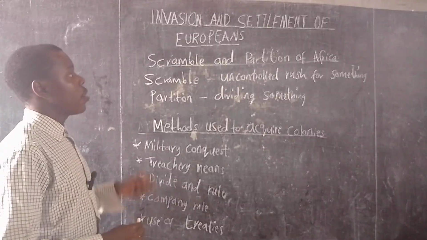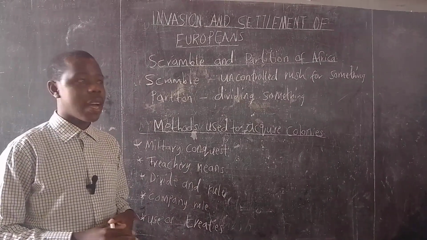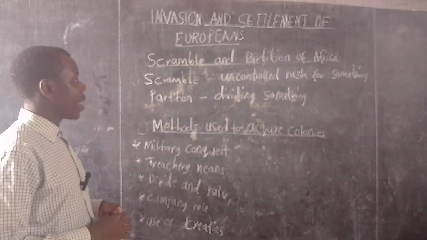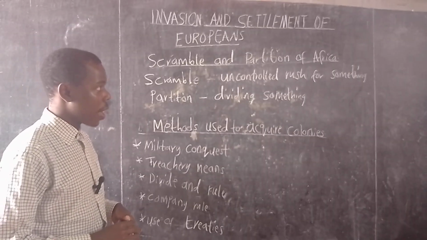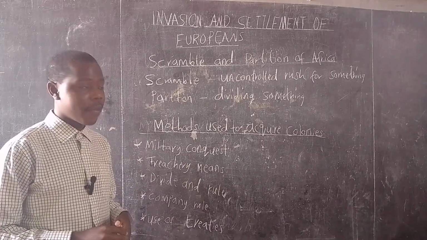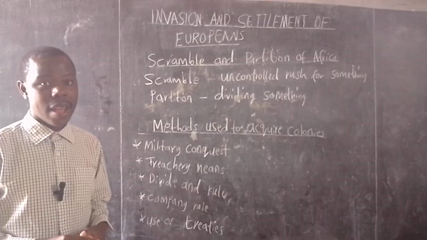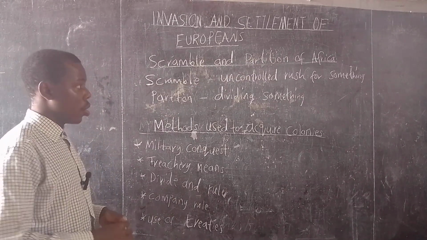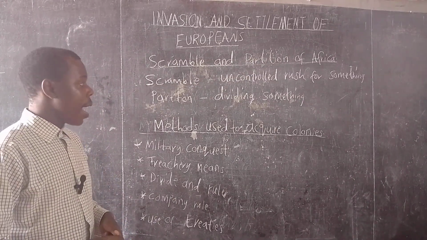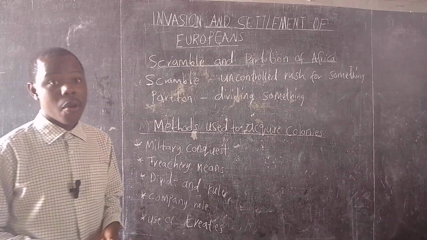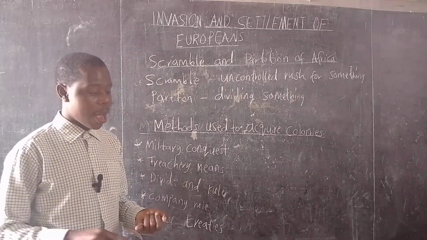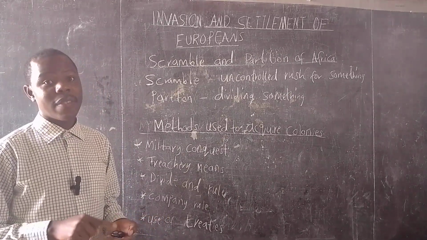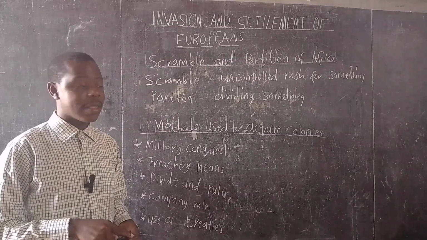Hence, scramble and partition for Africa means an uncontrolled rush for a piece of Africa and dividing Africa among several European powers. These European powers include the British, the French, the Germans, the Belgians, and the Italians.